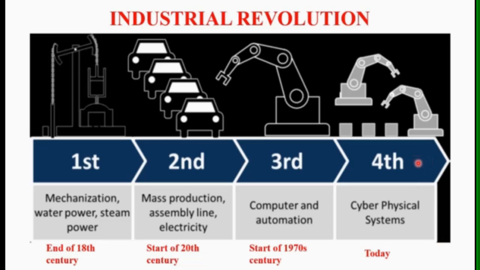Now, as we know, the Internet of Things, IoT, is used to control the manufacturing process or manufacturing system. It controls robots and mechanisms. That means we can control a manufacturing industry from our place or from our office anywhere in the world. This is possible with the Internet of Things. Nowadays it is possible.